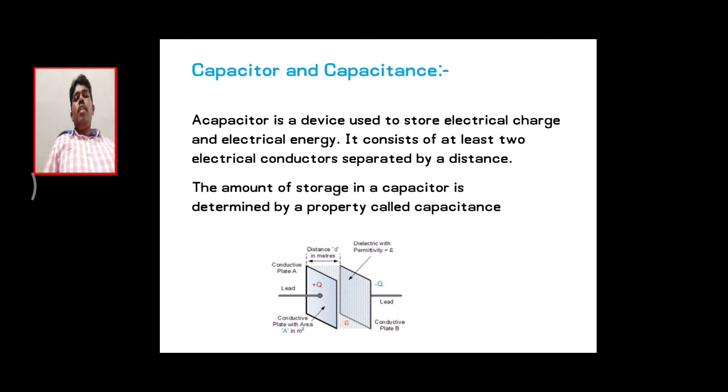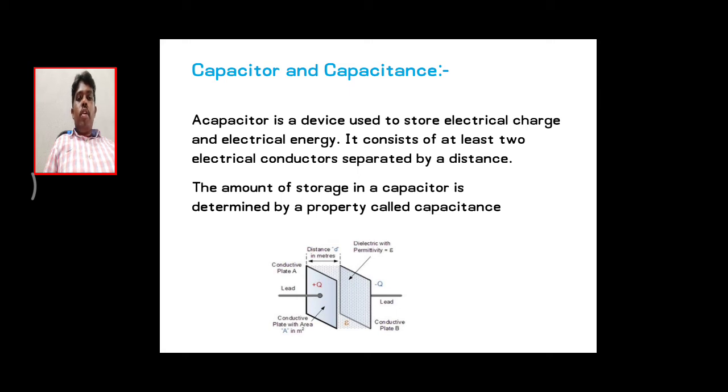Then coming to the capacitor and capacitance. The capacitor is an energy storage element, with the ability to store energy within it. First of all, let's discuss what we mean by a capacitor. A capacitor has two conducting plates separated by a dielectric or insulating material.